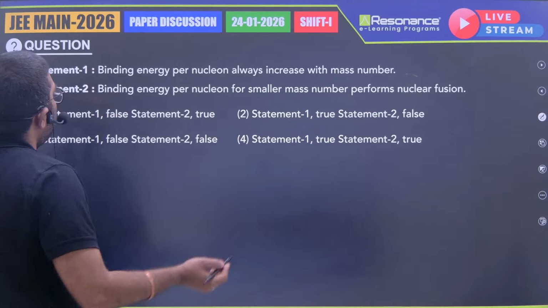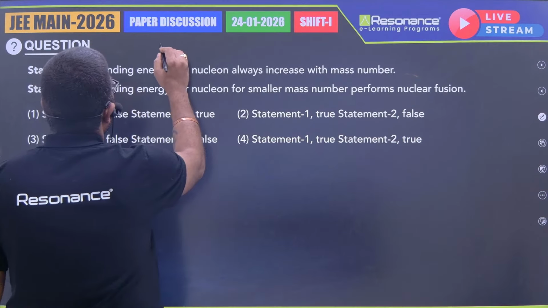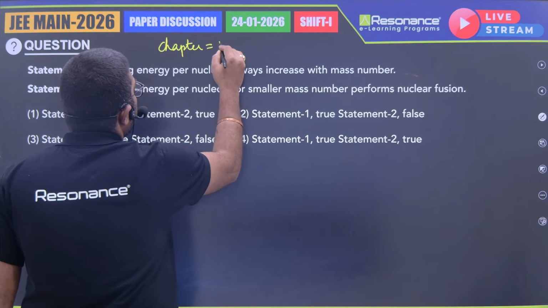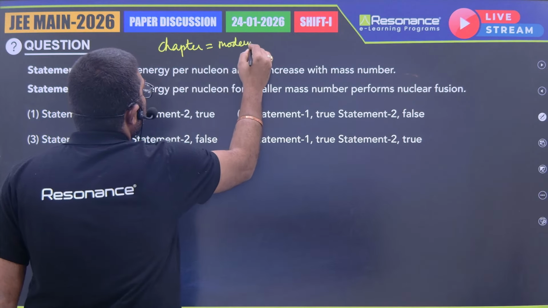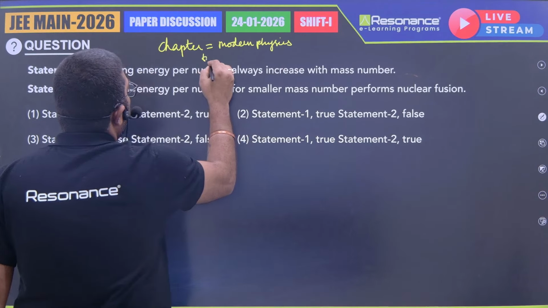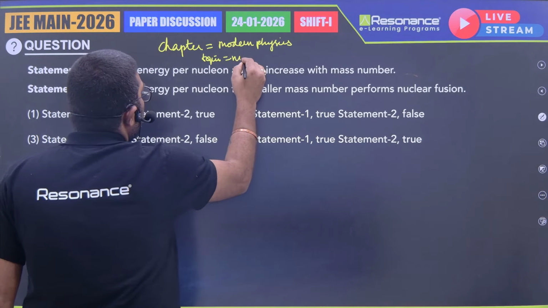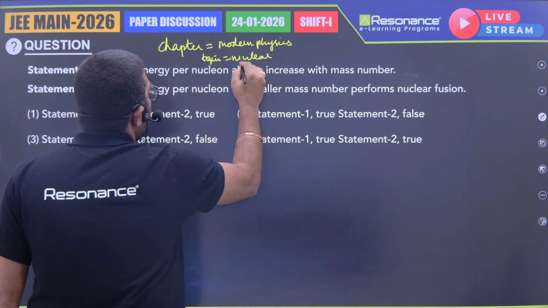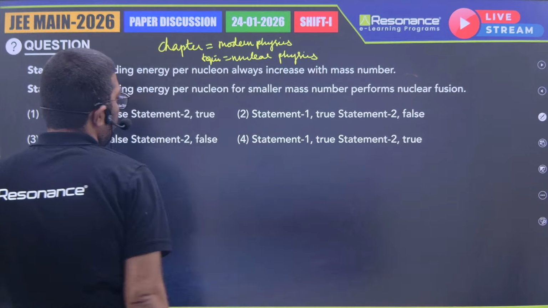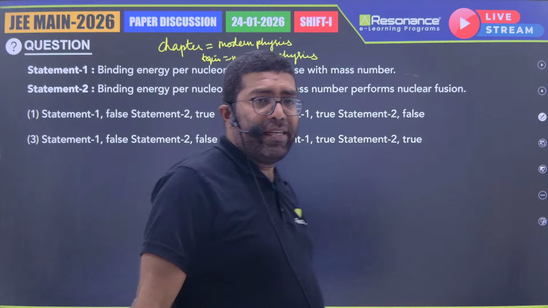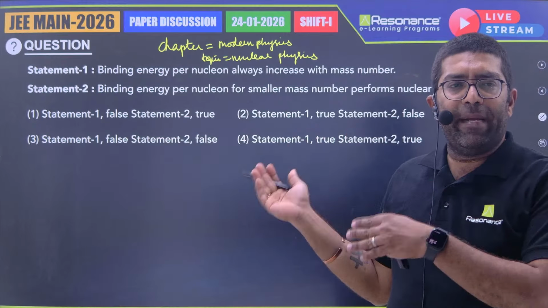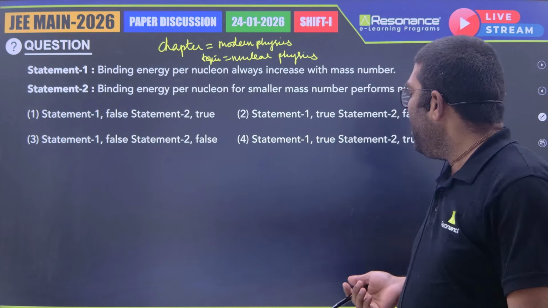Next, coming to this nuclear physics. Chapter is modern physics. Here they have not given assertion reason. They have just given whether statement 1 is true or statement 2 is true, or both are true or both are false.